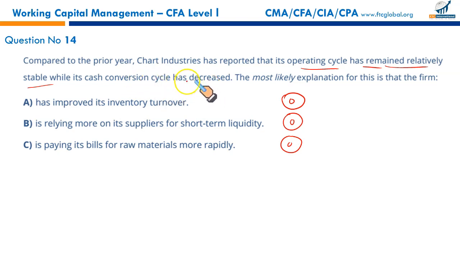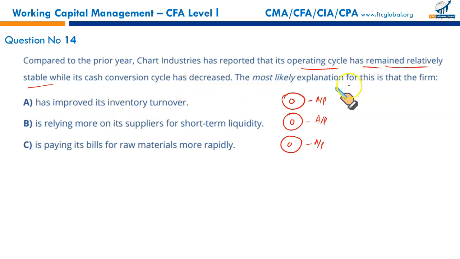What is cash conversion cycle? It's operating cycle minus accounts payable turnover in days. If you deduct accounts payable turnover in days from your operating cycle, you get your cash conversion cycle. So it says that your cash conversion cycle has shrunk. Let's see in which of these cases accounts payable is being delayed. That will result in a lower cash conversion cycle.